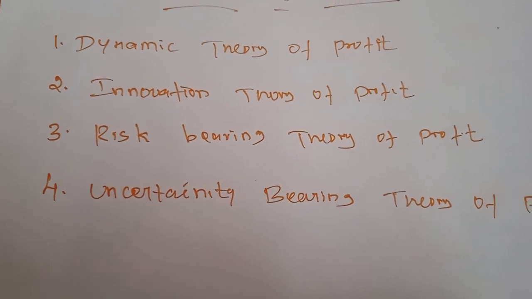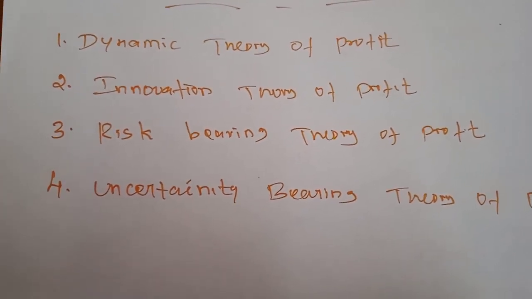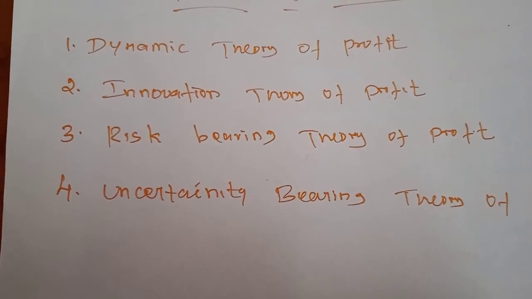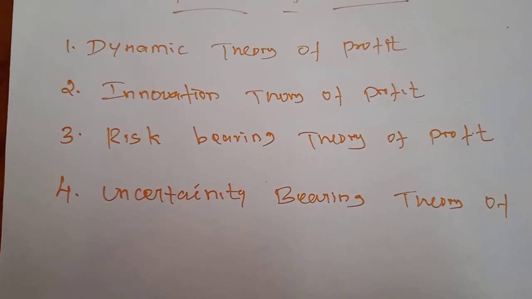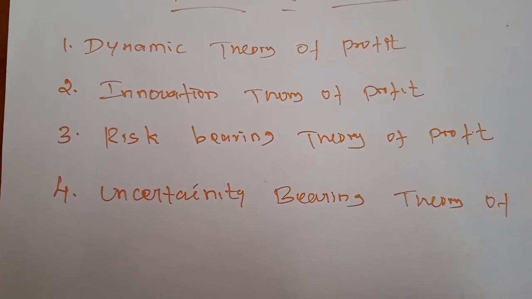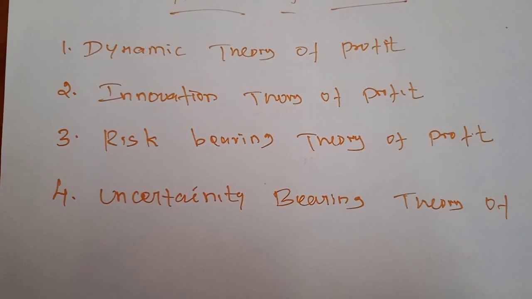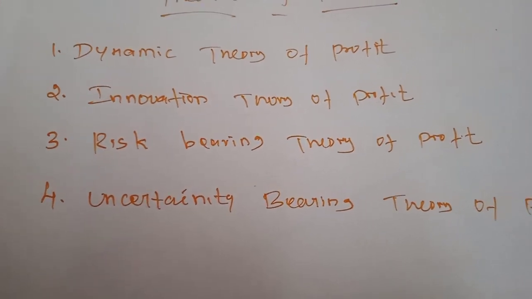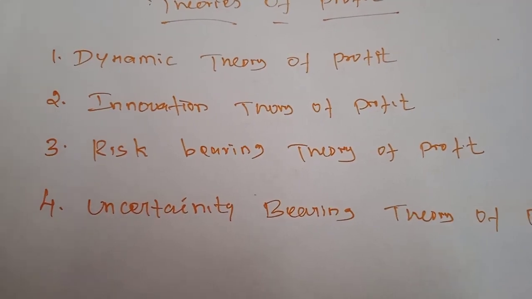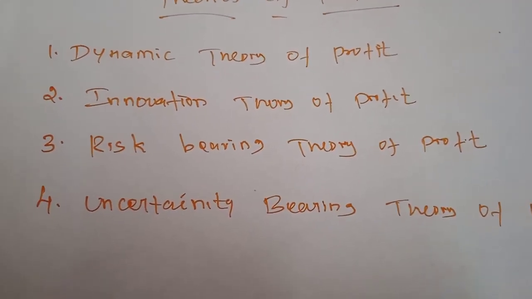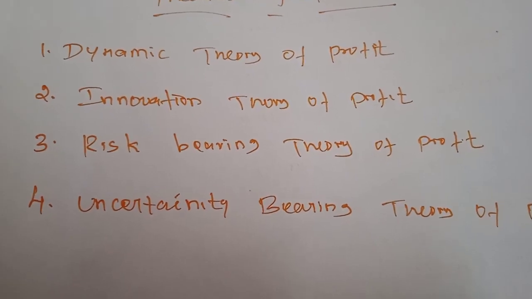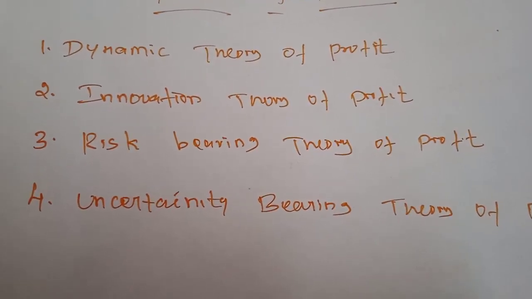If a good entrepreneur introduces a new product in the market every year, every month, or in the course of time, the public will have an interest in consuming those commodities. At that time, the producer has more chance to fix the price for his own commodities, and because of that, he is able to earn more profit.